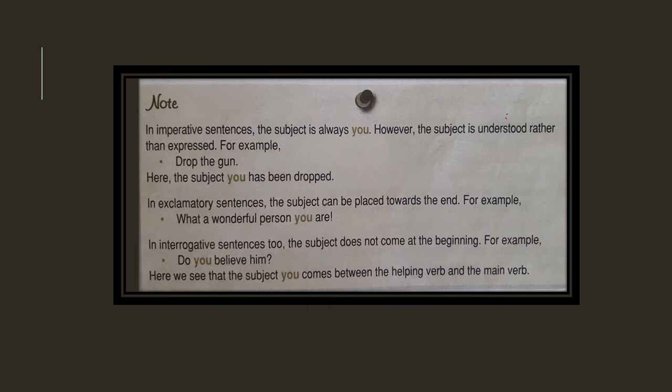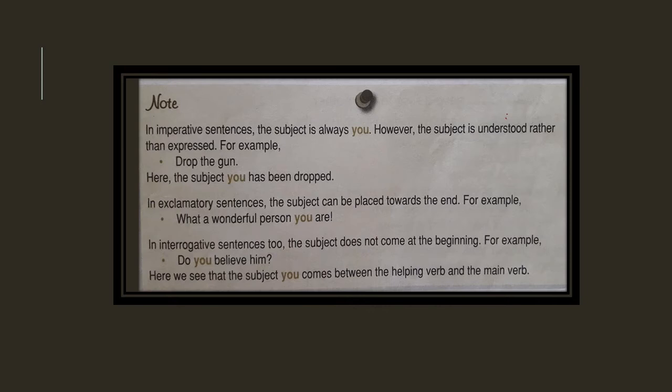Question 3. I study in a boarding school. Here, I is subject, study in a boarding school is predicate. Question 4. My cousin participated in a drawing competition. In this sentence, my cousin is subject and participated in a drawing competition is predicate.